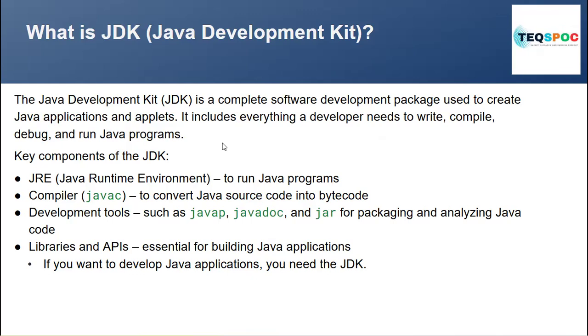Now, the key components in the JDK: you will get the JRE. The JRE will basically run your Java program. You will get a compiler that will convert your Java source code into bytecode, that is 0s and 1s. Inside the JDK, you will also get development tools such as javap, javadoc, and jar for packaging and analyzing the Java code. Then we will get libraries and APIs that are essential for building Java applications. If you want to develop a Java application, you need to install the JDK. So we will install the JDK further.